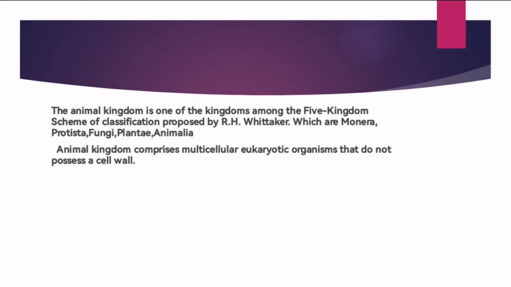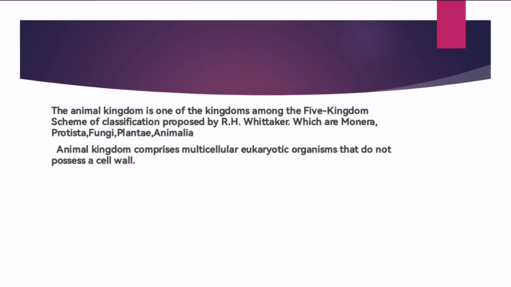First we need to know what a kingdom is. Kingdom is the highest taxonomic category, which we studied in the chapter The Living World. There are five kingdoms in this five kingdom classification proposed by R.H. Whittaker, and one of them is Animalia. Animalia means the animal kingdom.